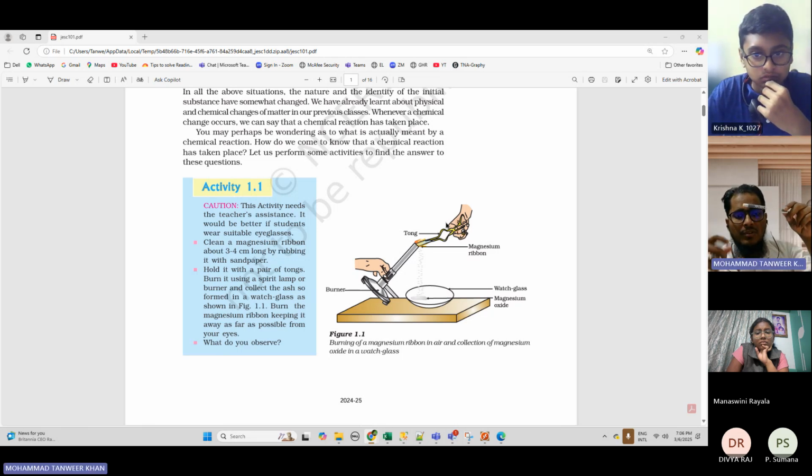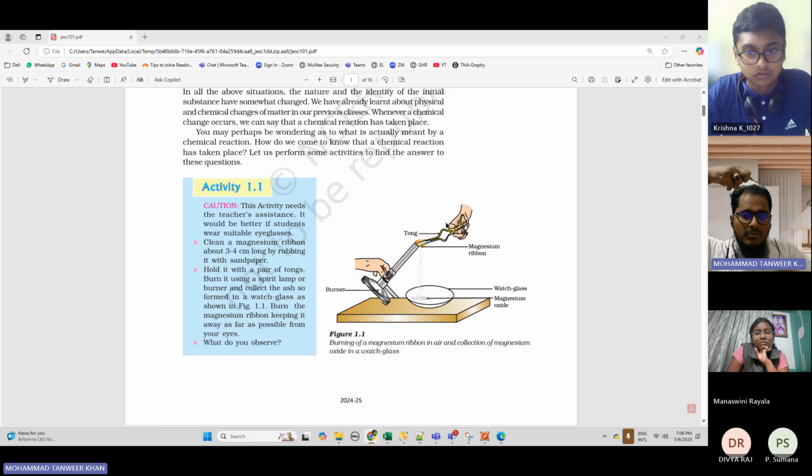Suppose this is the magnesium ribbon. So the tongs will be something like this. You have to hold it like this with the help of the tongs, so that you should not touch the magnesium ribbon with your hand. The tongs will be something like this. You have to hold the magnesium ribbon with these tongs. That's what they have written here.